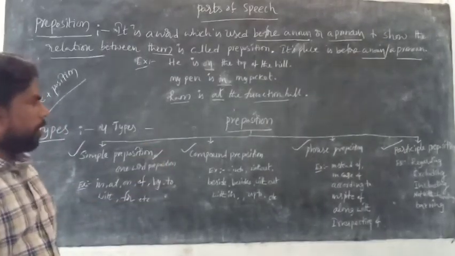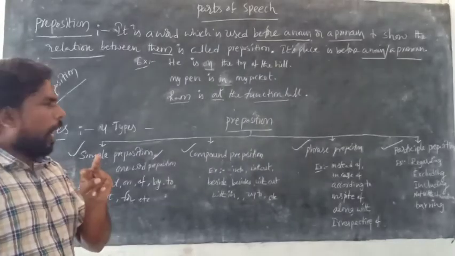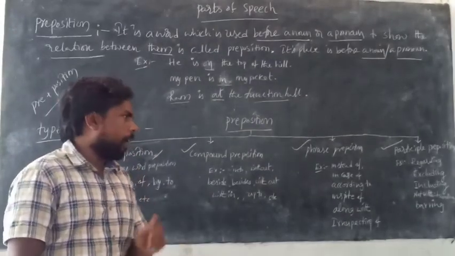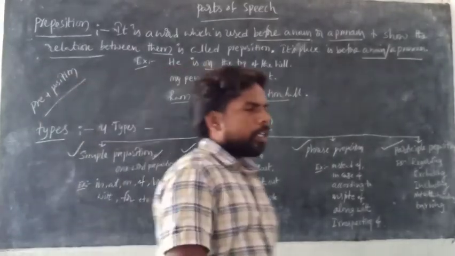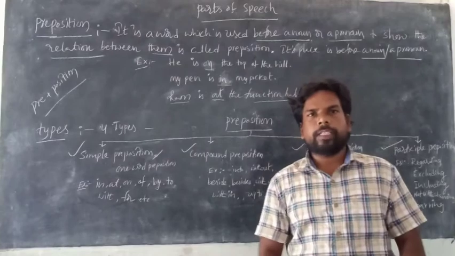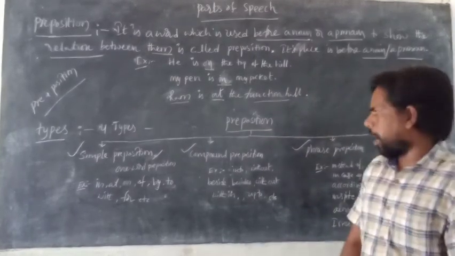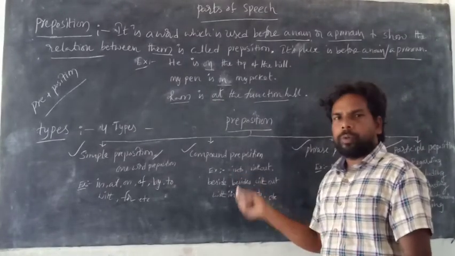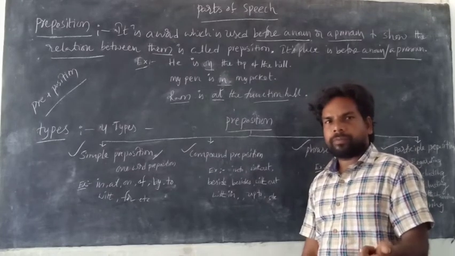Compound preposition. It is a double preposition. Compound means combination of 2 words. When 2 words are used as a preposition, that is called compound preposition. Come to here. Example: into, in and to. It becomes into.